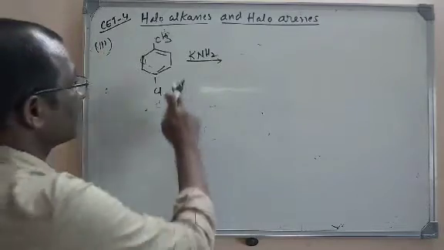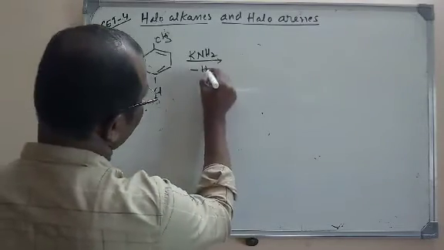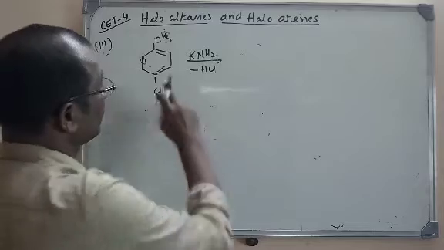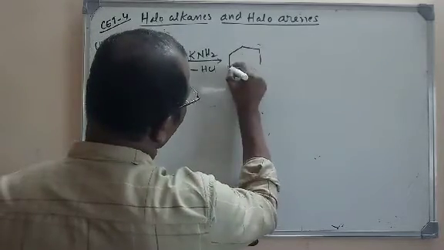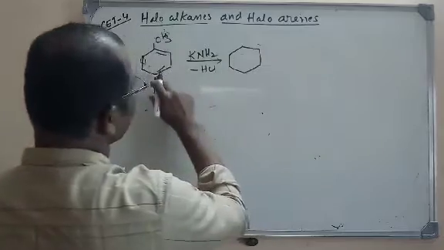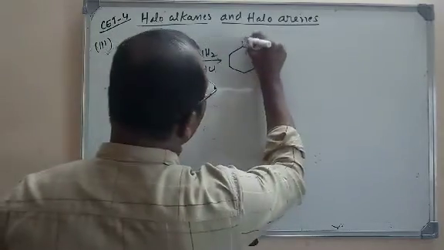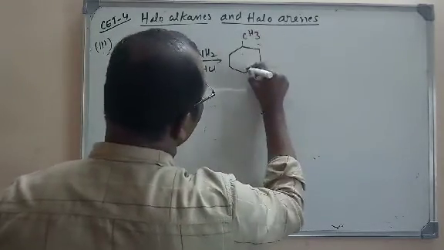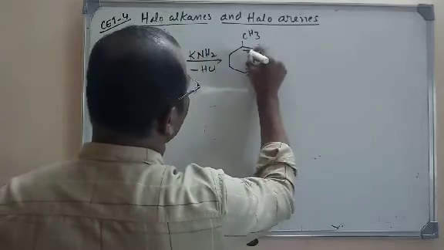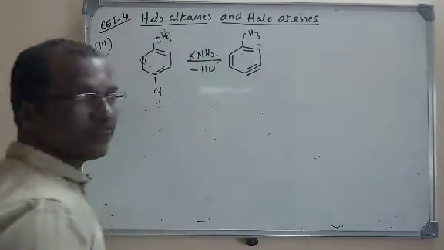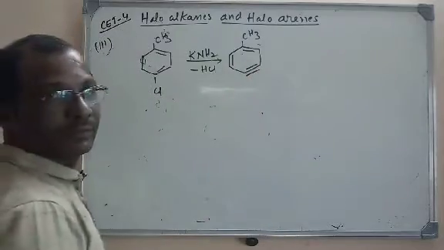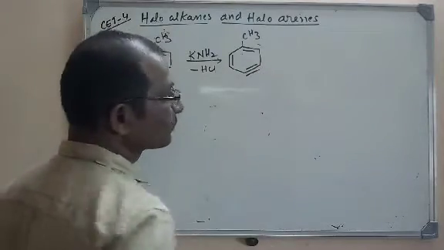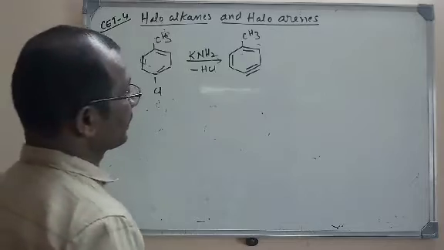And we all know that here an elimination reaction takes place. That is, HCl is removed here. So as a result, a triple bond will be formed here. Because H and Cl are removed, here this is the methyl group and here it is the triple bond. So the triple bond will be formed between the meta and para positions.